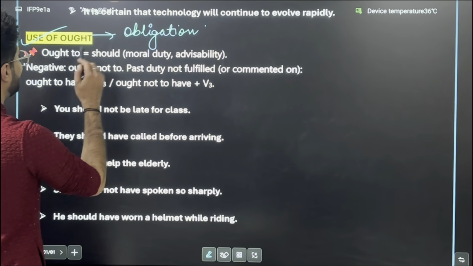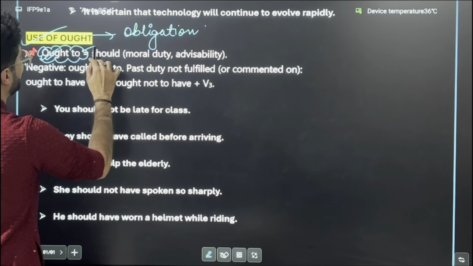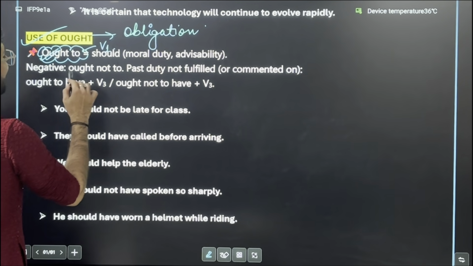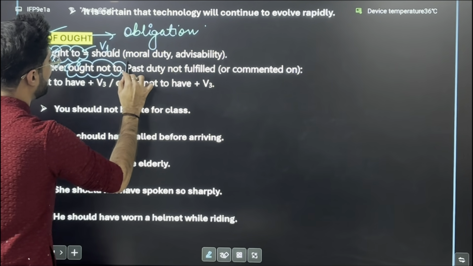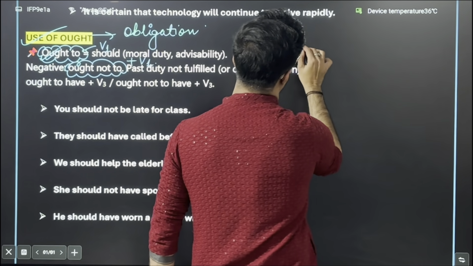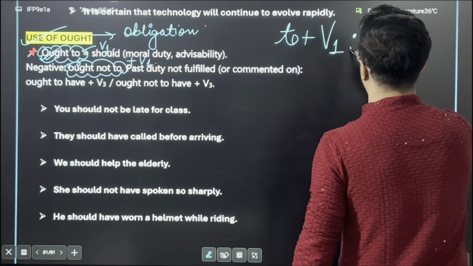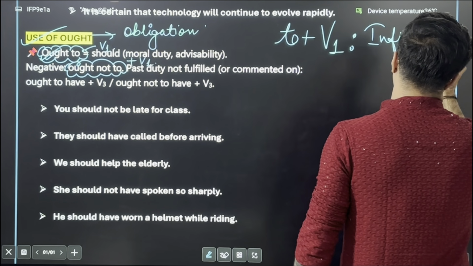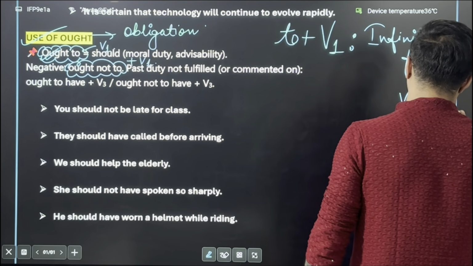For a positive sentence, we basically use ought to along with the first form of verb, because with to comes your first form. In case of negative sentences, we make use of ought not to plus first form of verb. Always remember that whenever you use to, the first form of verb follows, and that becomes your infinitive form of verb.